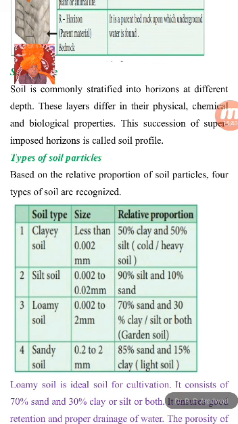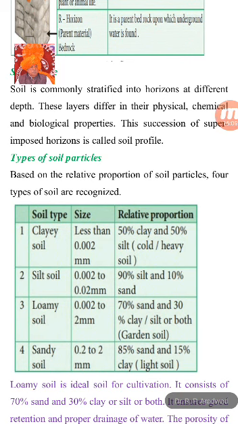In the uppermost layer of the soil, different types of microorganisms are present. Next to that upper layer, different types of soil are found, and different types of microorganisms are found in different layers. So that stratification or layering of the soil is known as soil profile.